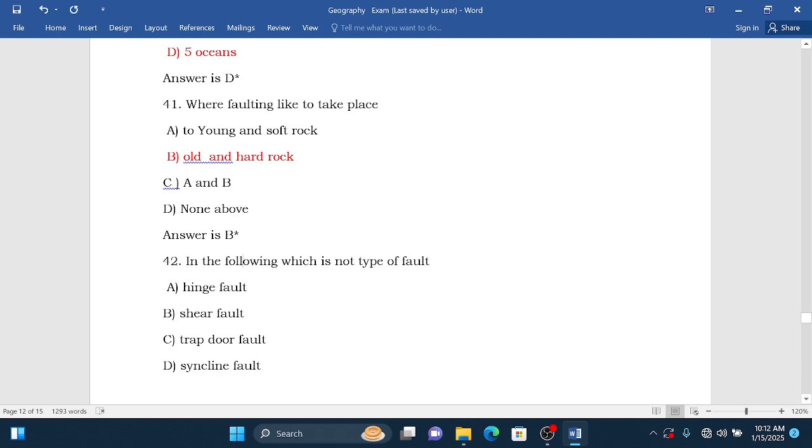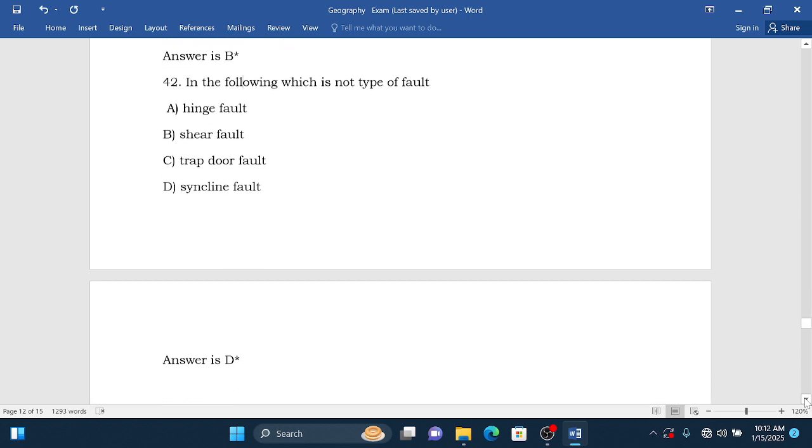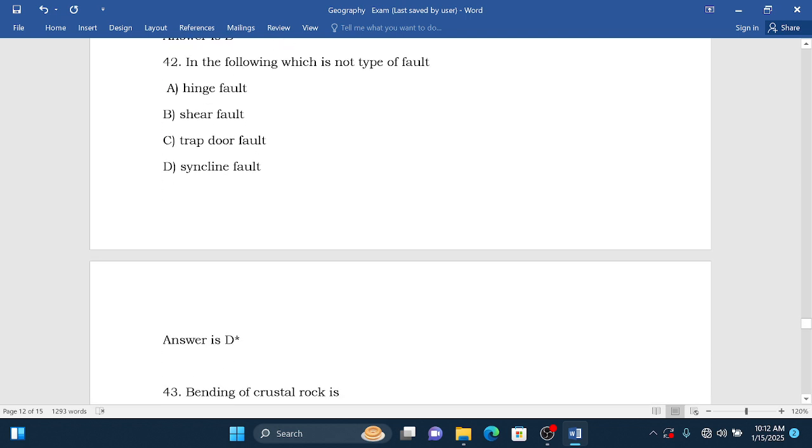So we go to question number 42. Which of the following is not a type of fault? A hinge fault, shear fault, trapdoor fault, syncline fault. Syncline fault does not exist. So therefore, the correct answer is this one.